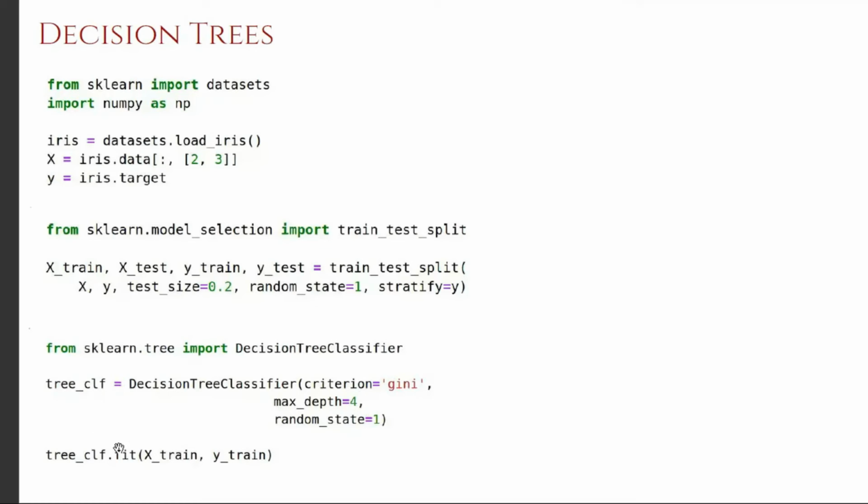Now we call the fit function and we pass the X train and Y train. Using the training data set, we are going to construct a decision tree for classification. Another important point to remember is that if you are using a decision tree, it is not mandatory to do the standard scaling, because it is not using gradient descent for optimization.